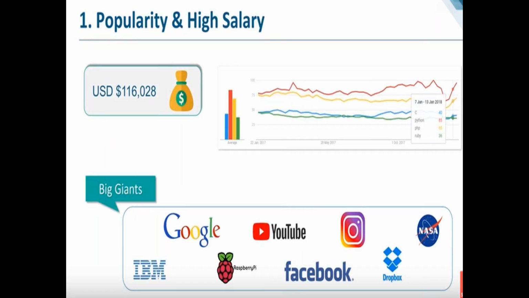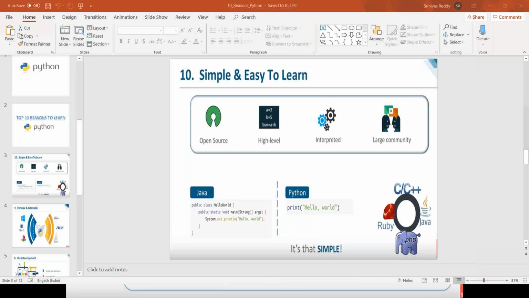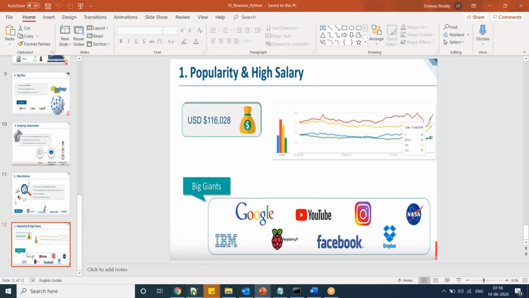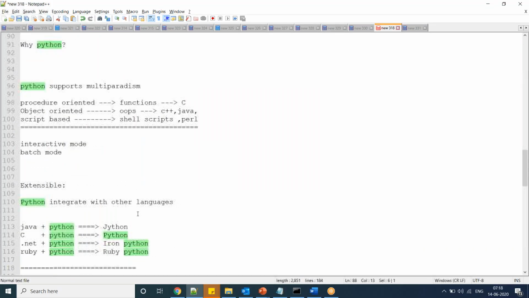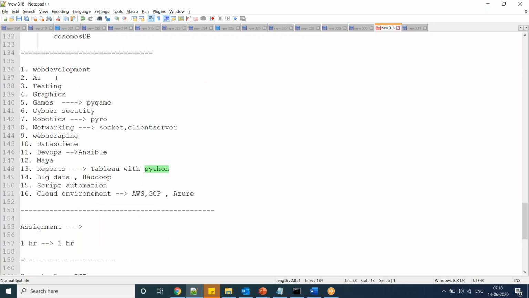And these are all popular giants: Google, YouTube, Instagram, NASA, Raspberry Pi, IoT related, Facebook, Dropbox. Everybody has already started implementing Python. So here are the areas: web development, artificial intelligence, testing related, graphics related, games related, cyber security, robotics.